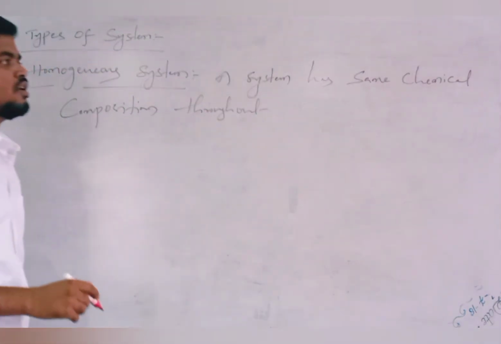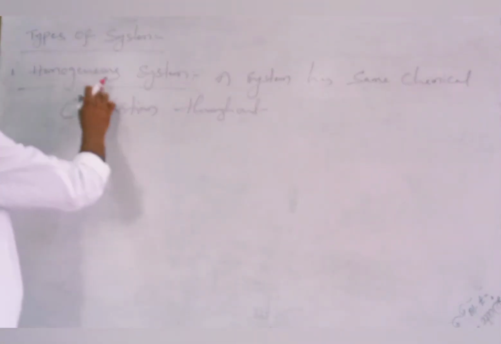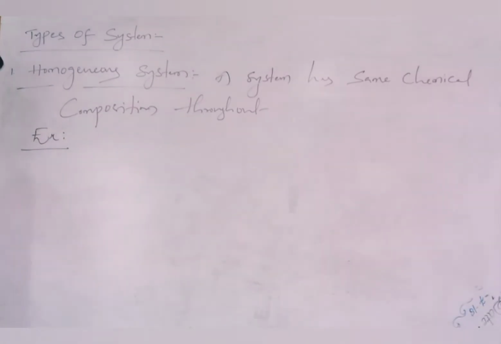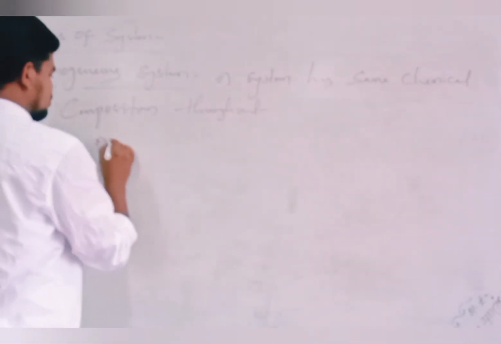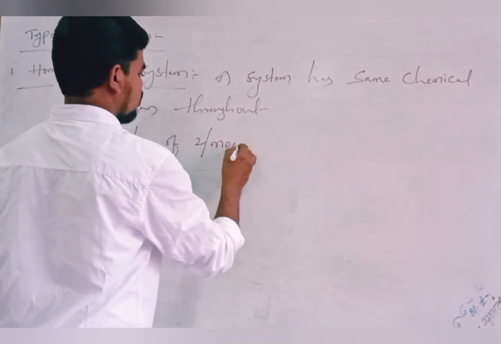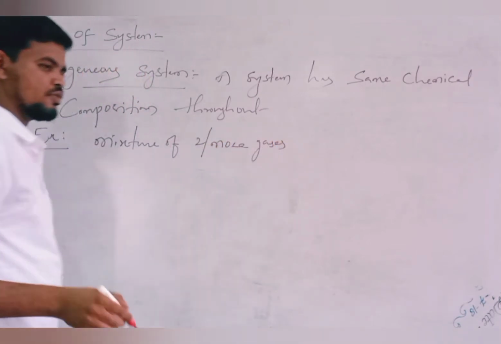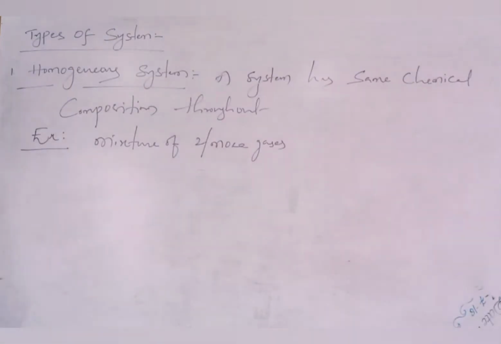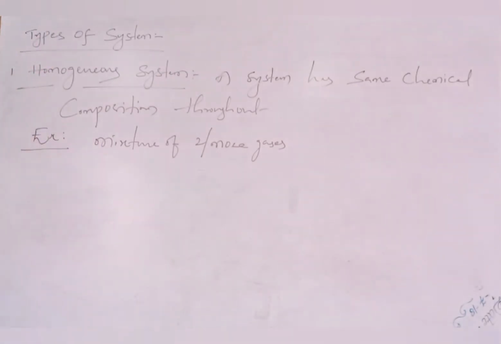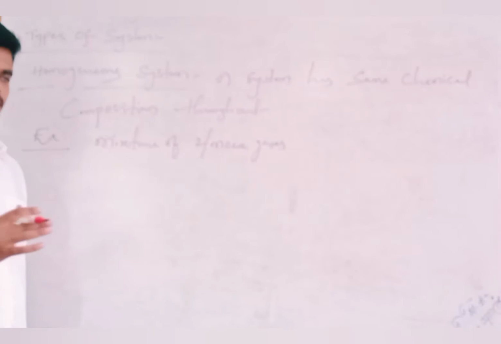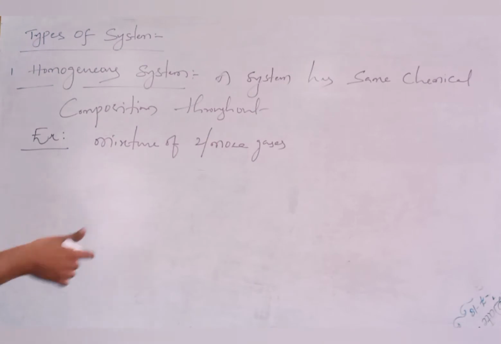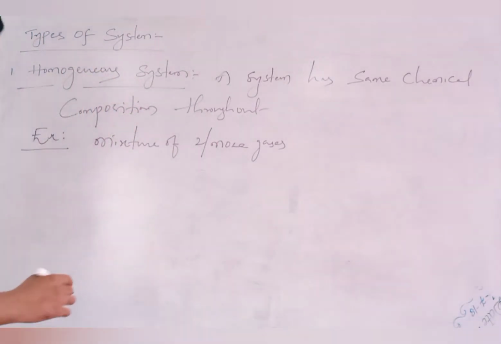A system which has the same chemical composition throughout is called a homogeneous system. For example, a mixture of two or more gases, for example, a mixture of oxygen and carbon dioxide. We cannot see the oxygen separately or the carbon dioxide separately because there is a uniform composition throughout, and such a system is said to be a homogeneous system.